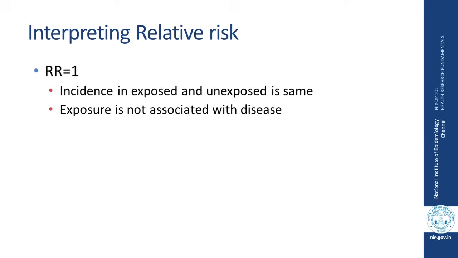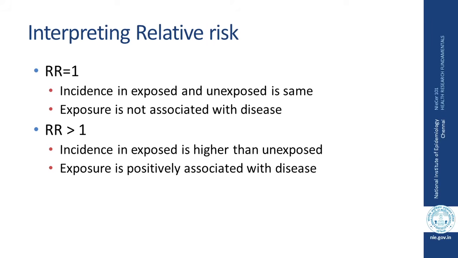There could be three possible scenarios of relative risk. One is that the relative risk is equal to 1. If the relative risk is 1, it means that the incidence of disease in the exposed and unexposed population is the same, and we can interpret that the exposure is not associated with the disease.